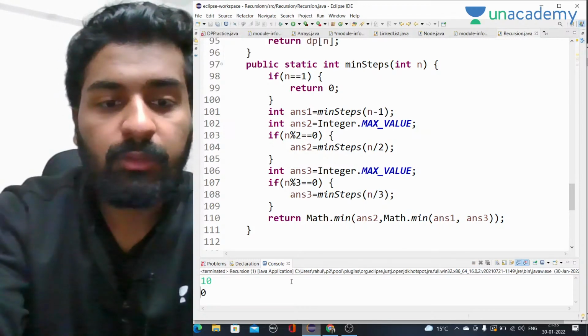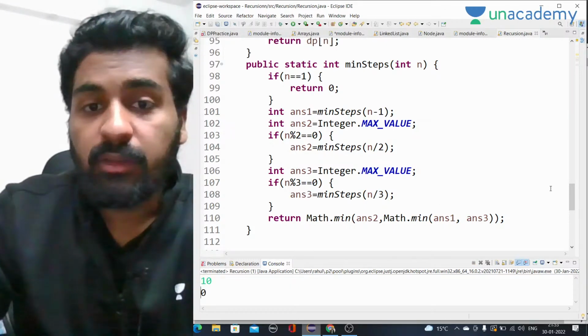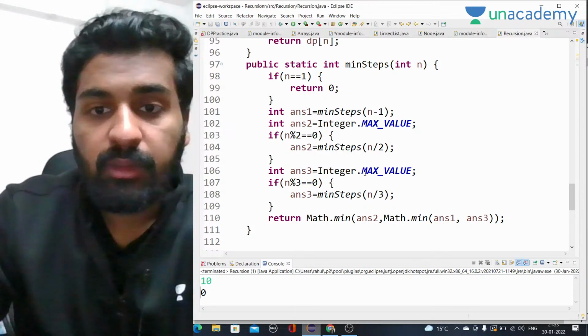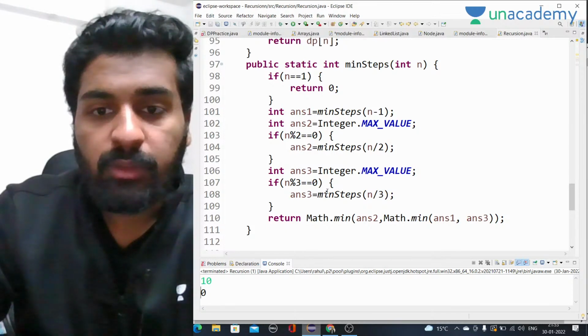For 10, we already know the answer should be 3, but it's giving 0. Why? There is some problem here.